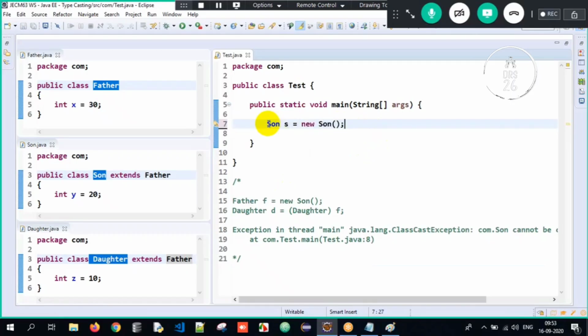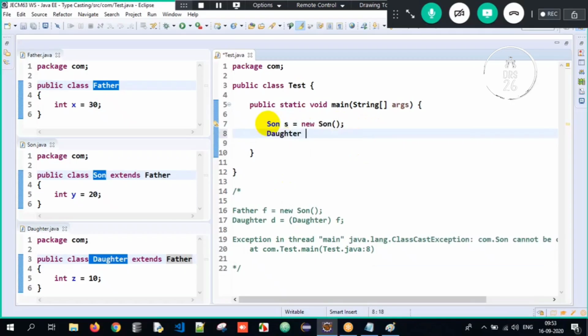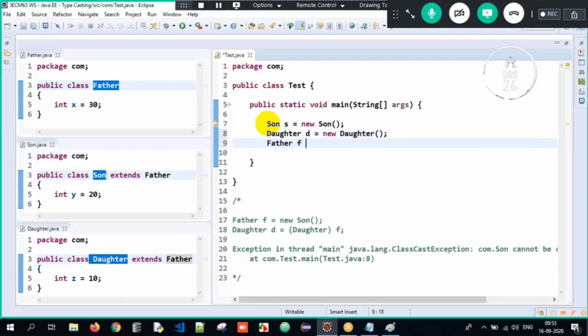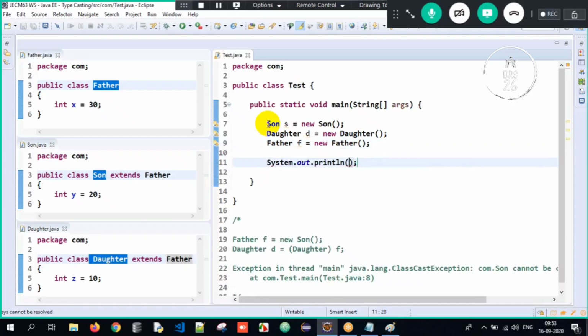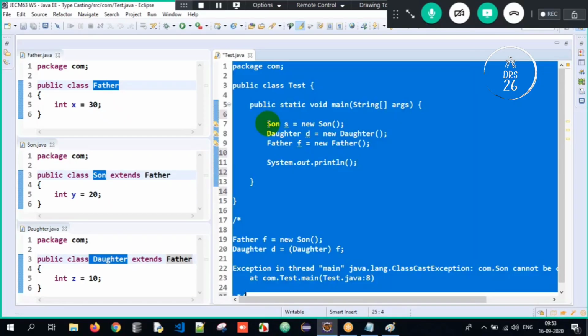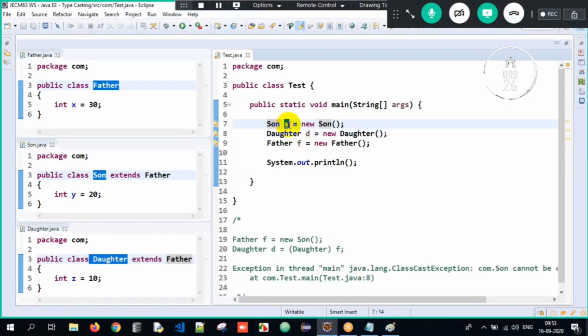See, this is a normal Son object, this is a normal Daughter object, and this is a normal Father object. No upcasting, no downcasting, just normal classes. Now look very carefully. S is storing the Son object. Do you all agree?